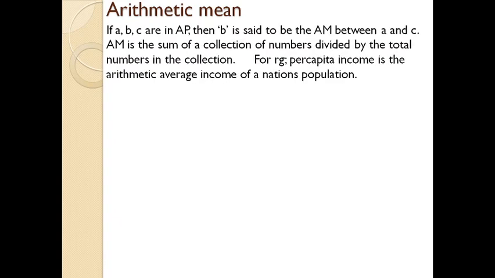Arithmetic mean is a concept where in a series consisting of A, B, C, B is said to be the arithmetic mean between A and C. Arithmetic mean, or otherwise known as AM, is the sum of the collection of numbers divided by the total numbers in the collection. For example, per capita income is the arithmetic average income of a nation's population. I hope you didn't understand any words that I have uttered.